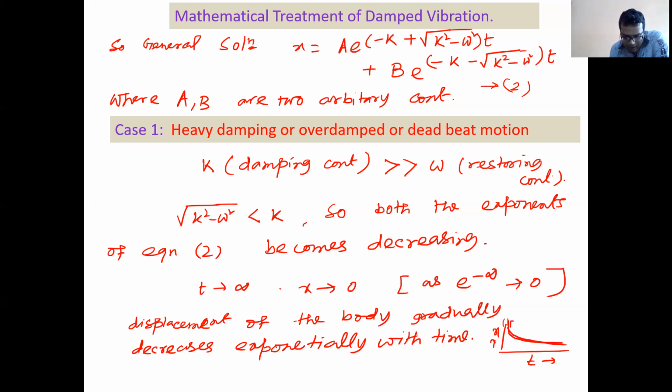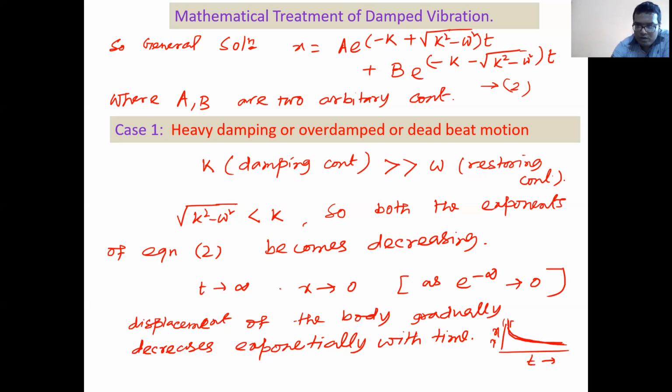Another example is the deadbeat galvanometer, which works basically on the principle of discharge of a capacitor through a resistor. That is also another example of heavy damping, overdamping or deadbeat motion.